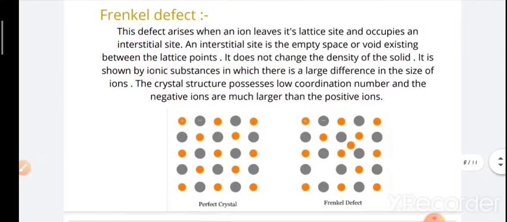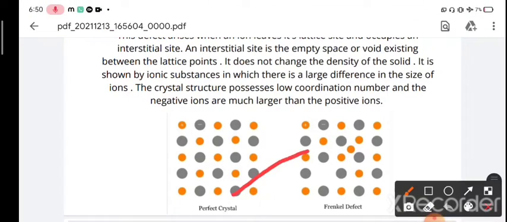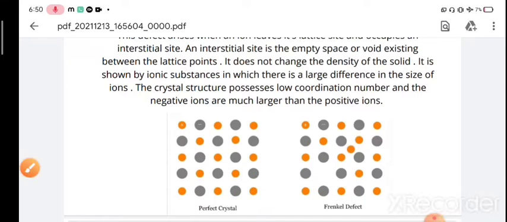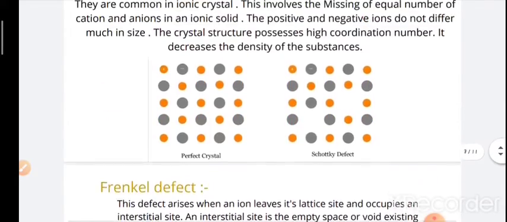But from this figure you can elaborate over here. You can see that the cation is occupying an interstitial place. It is clear that one cation, or A plus ion, occupies a position in an interstitial space, rather than its own appropriate site in the lattice. In spite of this, the structure or the lattice is still neutral because the number of positive charges is the same as the number of negative charges. Okay, so this was all about the stoichiometric defects.